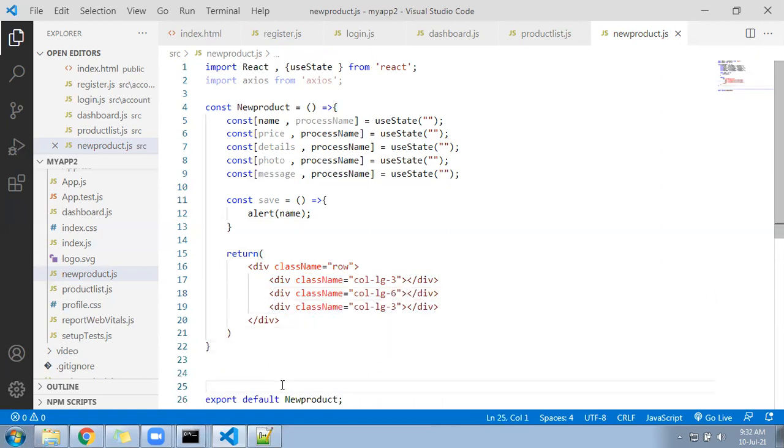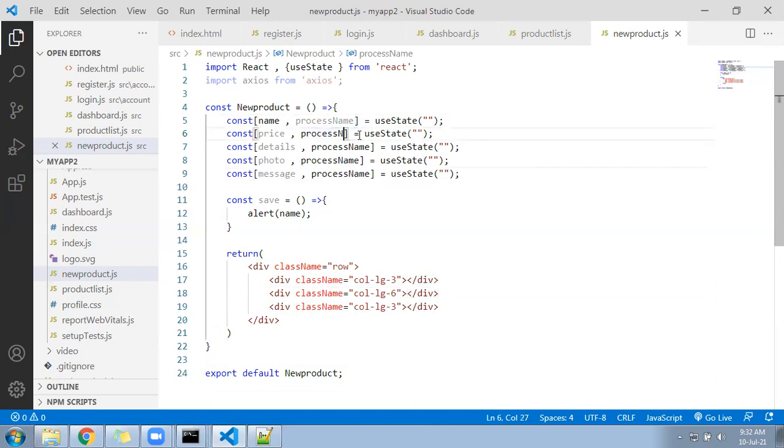Correct. Now inside the 6 we are going to capture the details of the product, and to process those values we have written all these functions. Process name. Okay, sorry, mistake happened here. Process price, process details, process photo, and process message. That is changed. Process message.